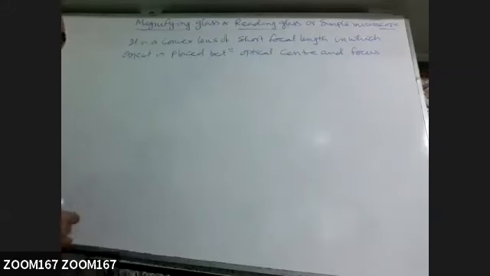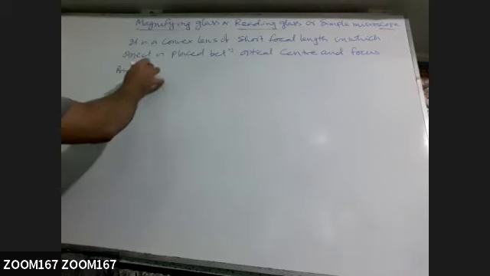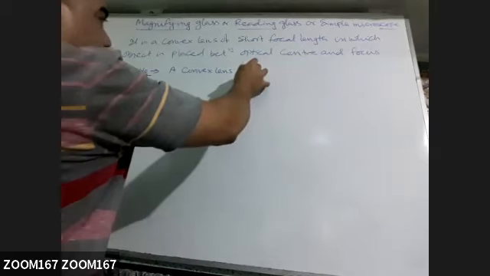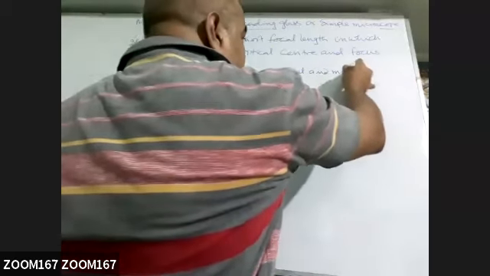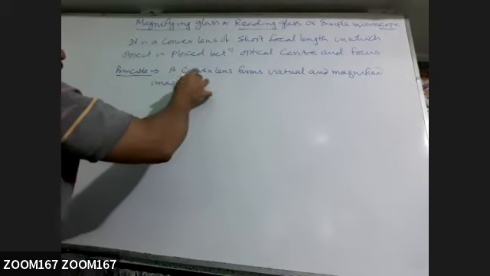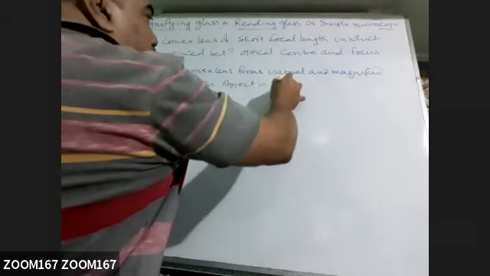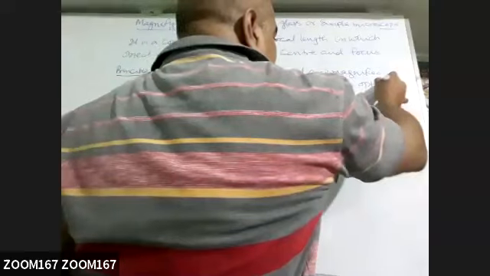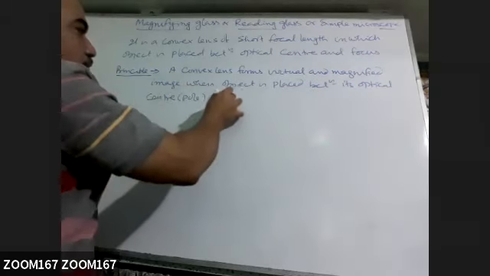So if you are asked the ray diagram, or suppose you are asked what is the principle of this magnifying glass, then the principle is: a convex lens forms a virtual and magnified image when the object is placed between its optical center, or we call pole, and focus.